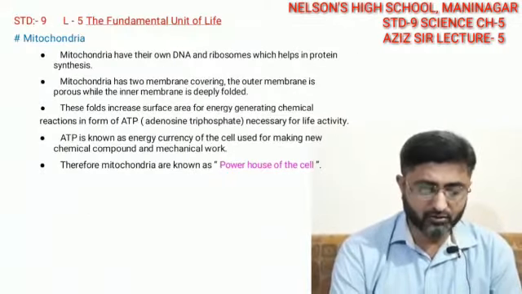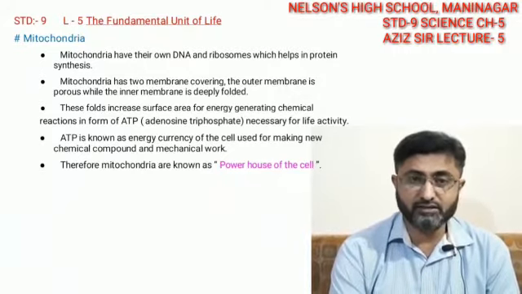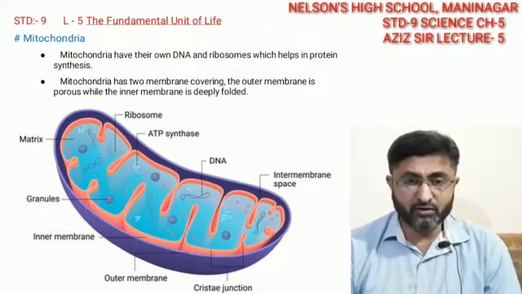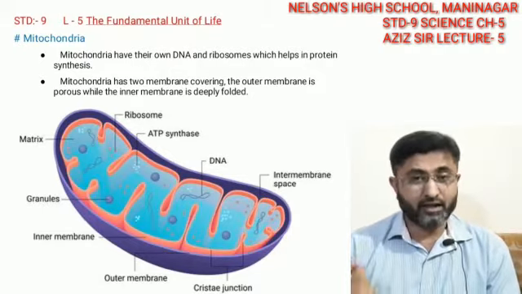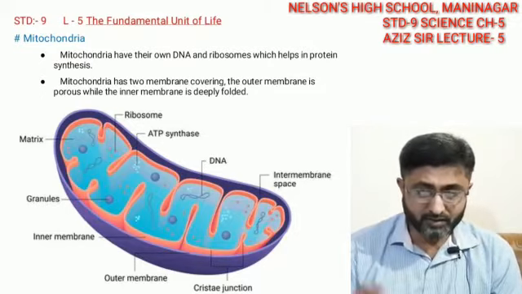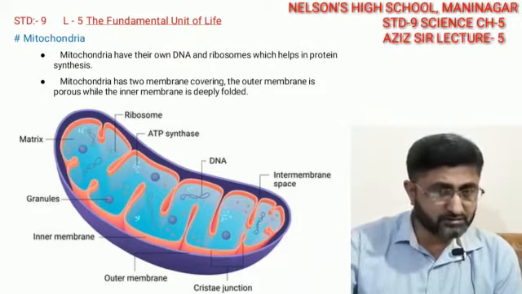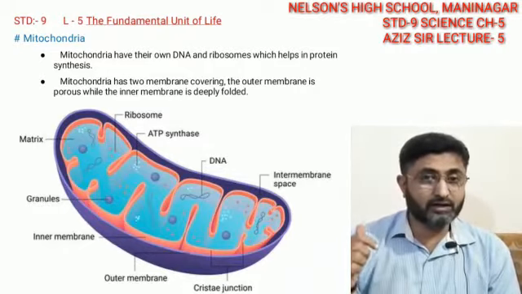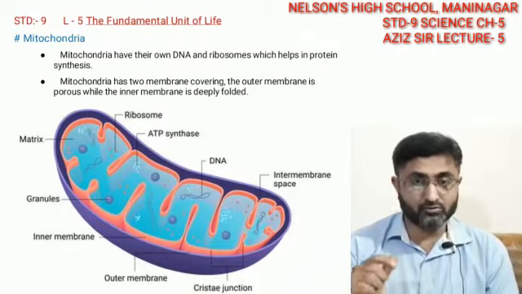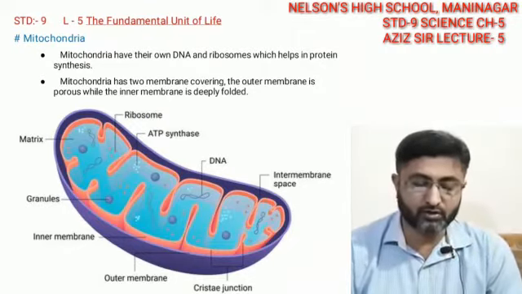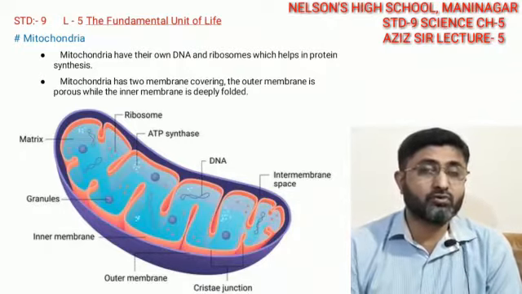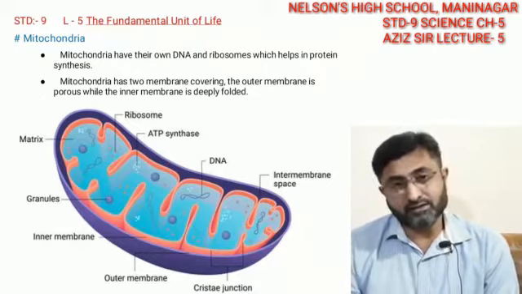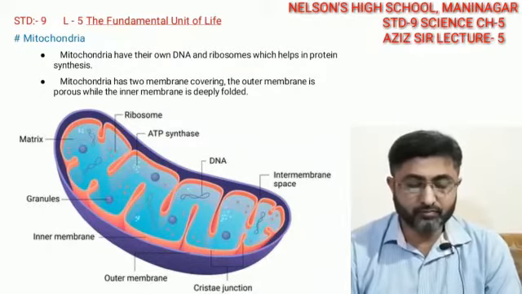The next cell organelle we are going to take in this lecture is the mitochondria. Now in the mitochondria picture, you are able to see that mitochondria has its own DNA and its own ribosomes. As the nucleus has DNA, mitochondria has its own DNA material also, which is different and functions for the mitochondria only, and it has its own ribosomes present. So they are helpful in protein synthesis inside the mitochondria also.